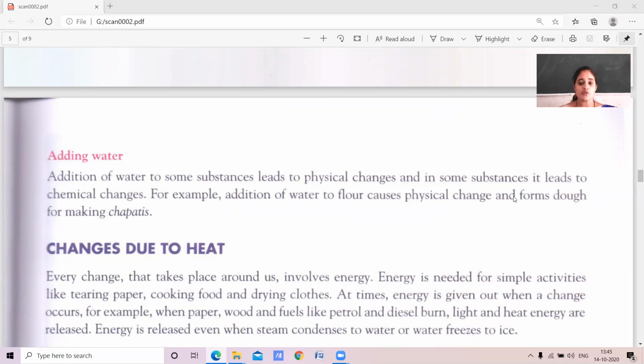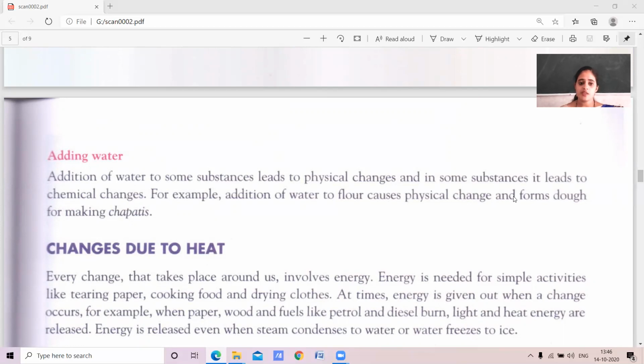Example, addition of water to flour. You will add water to the flour. The change of the state, the shape or the size, we can see the changes. It forms the dough for making chapatis. Isn't it? Yes. So, this is a change we can notice when we add water.